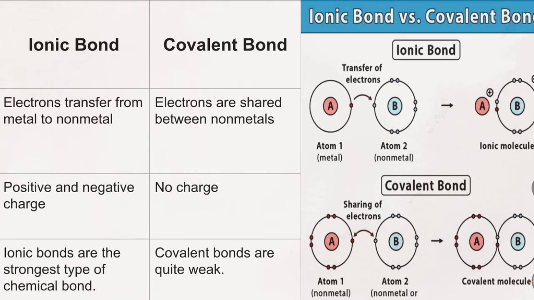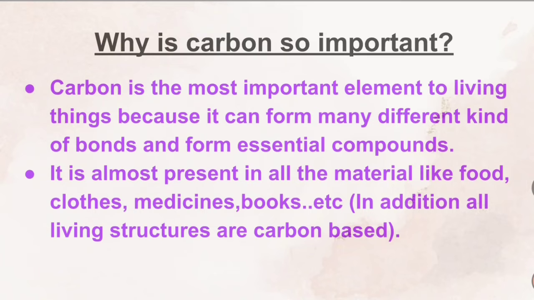Ionic bonds are the strongest type of chemical bond. Why are they the strongest? Because they have positive and negative charge. They attract each other very forcefully. That's why they are the strongest type of chemical bond. Whereas covalent bonds are quite weak.